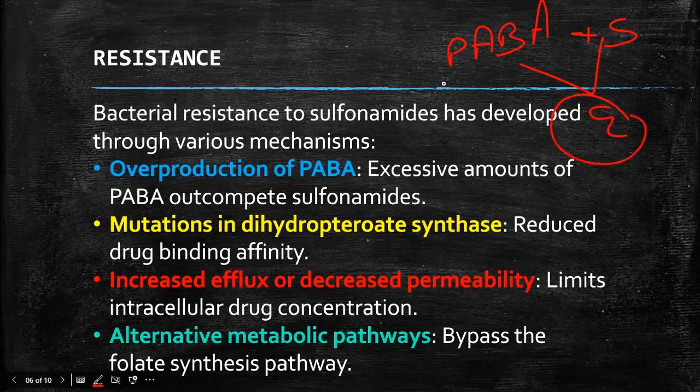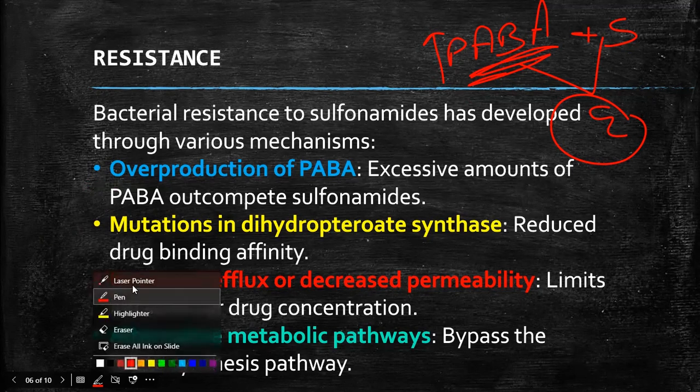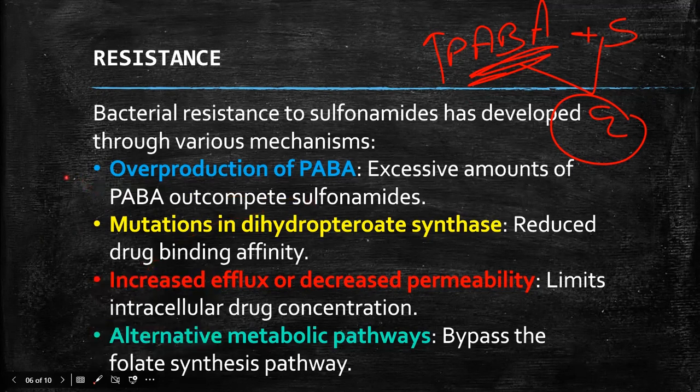Due to the overproduction of PABA, most probably PABA will bind to the enzyme and the normal process will happen. So this is how bacteria develop resistance against sulfonamides: by increasing the concentration of PABA, there are more chances of PABA binding with the enzyme dihydropteroate synthase.